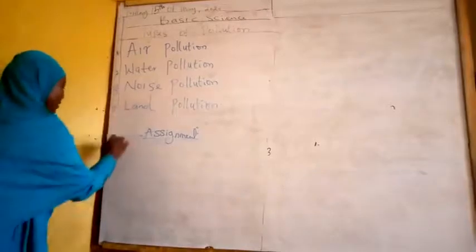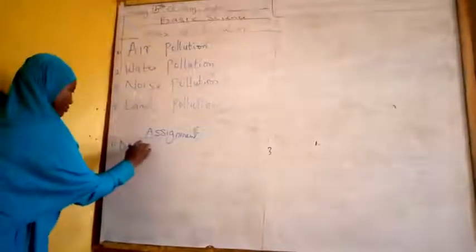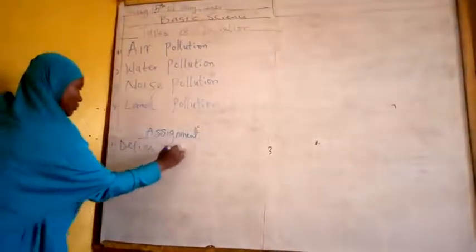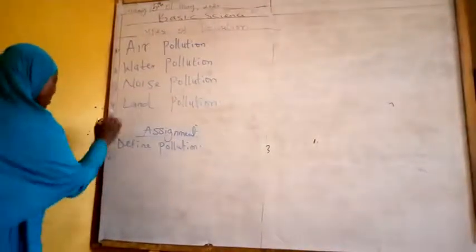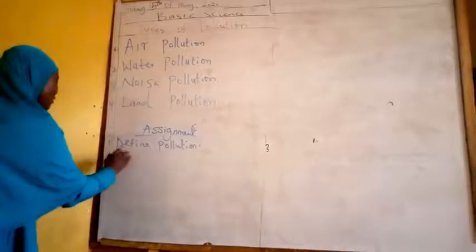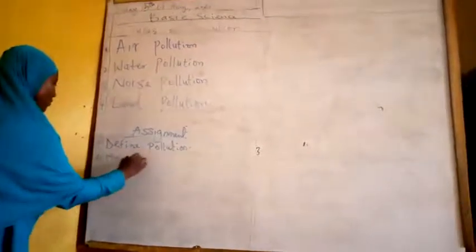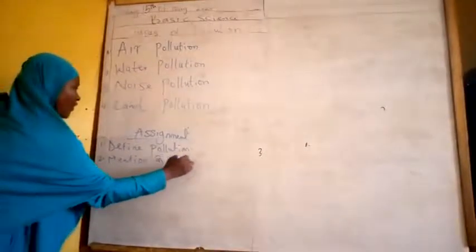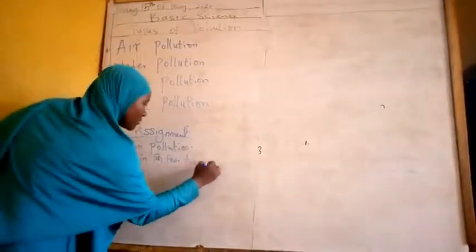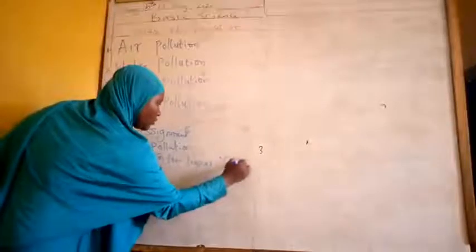Number 1, define pollution. Number 2, mention 4 types of pollution.